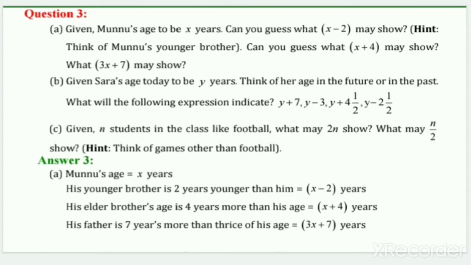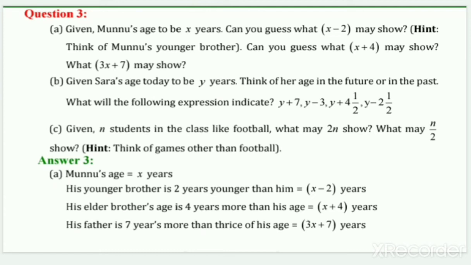Let's see here. Munu's age is given as x years, and x minus 2 is what? Munu's brother is 2 years younger than Munu. So Munu's age is x, his brother is younger, so it will be minus 2. His elder brother's age is 4 years more than his age, so it is x plus 4. And his father is 7 years more than thrice his age. His age is x and thrice is given, it means 3 multiplied by x, and his father is plus 7 years, so plus 7 will also come in it.